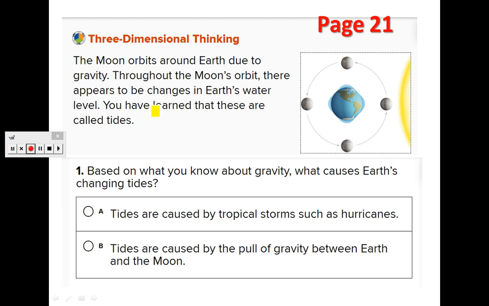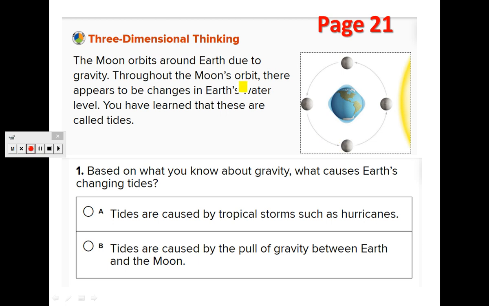Okay, we have here some questions. Also, solve it by yourself and then review your answers with me. The moon orbits around Earth due to gravity. As you can see in the picture, that's Earth, and the moon is orbiting or revolving around Earth. Why? Because of gravity. Why is the moon not drifting away from Earth and into space? Because the Earth is pulling it by the pull of gravity.